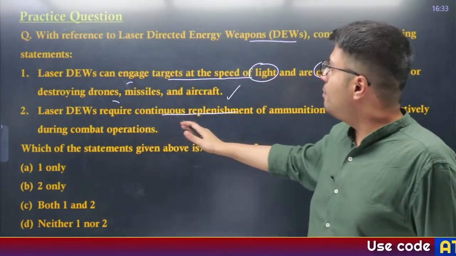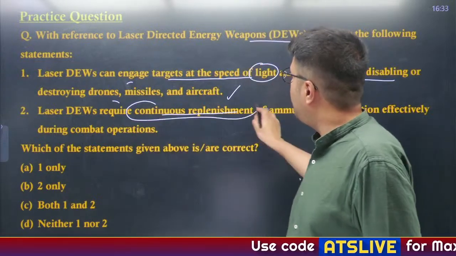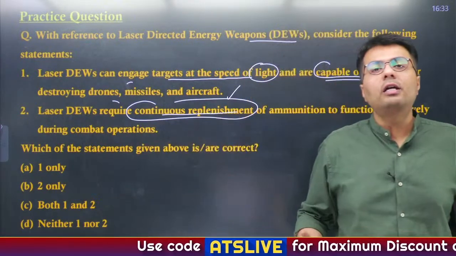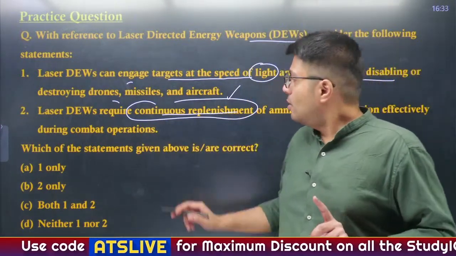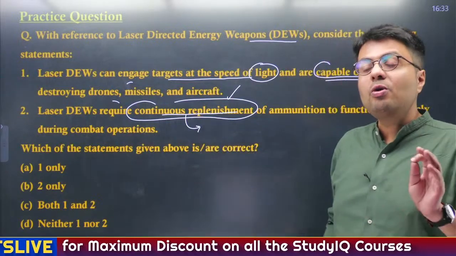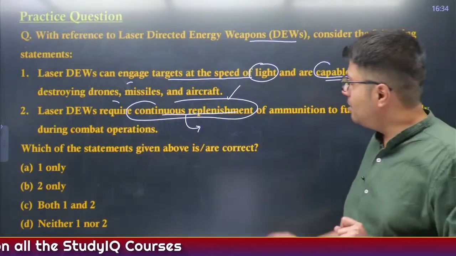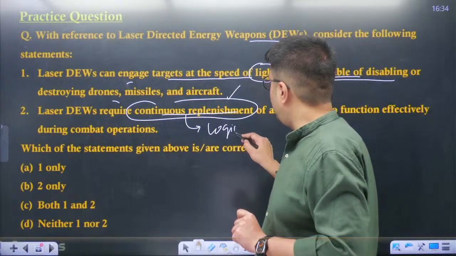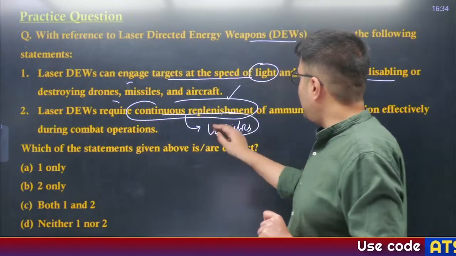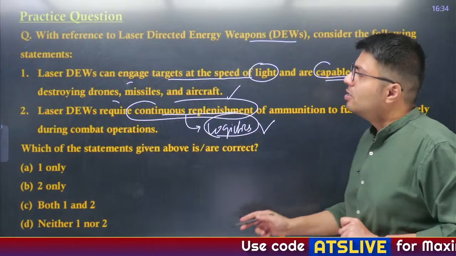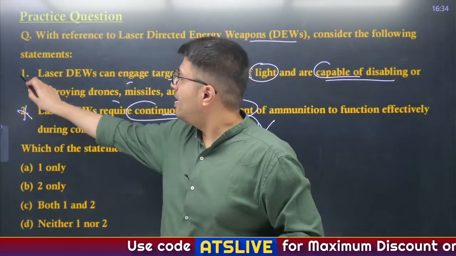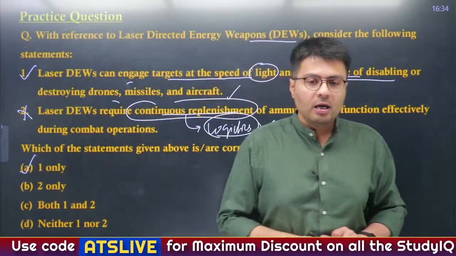But laser DEWs do not require continuous replenishment, because the only source that you are using is power, right? So you don't need ammunition, you don't need any kind of explosives to power these weapon systems. So it makes logistics for the defense forces quite easy whenever they are engaged in war, right? So that is why the second statement is incorrect. The first one is right. So option A is your right answer.